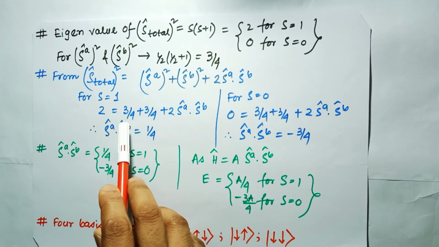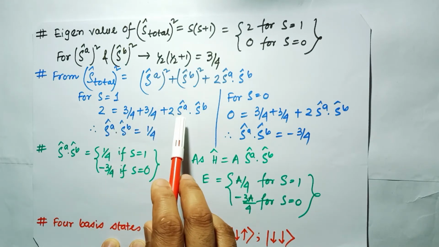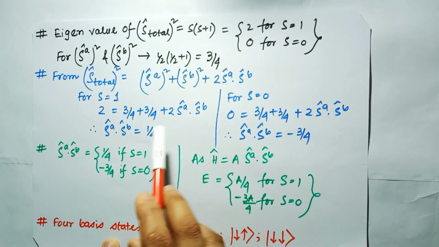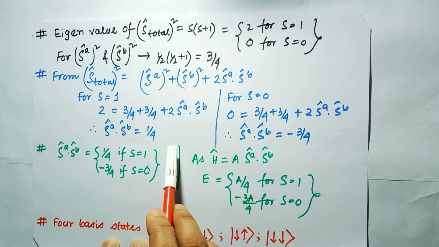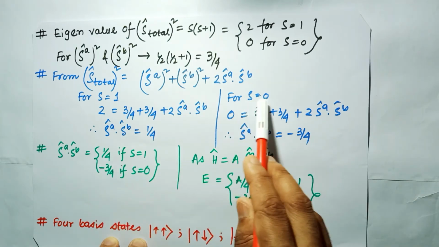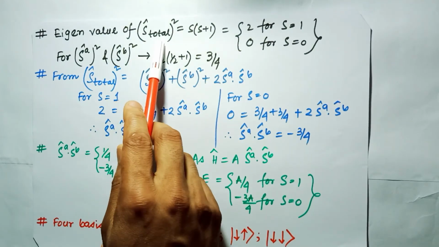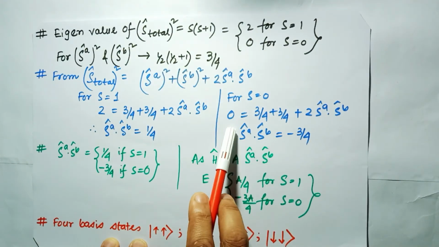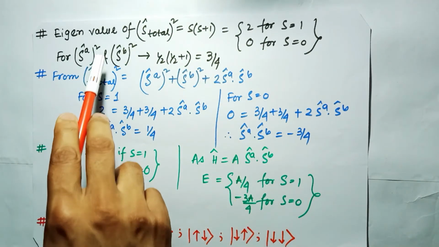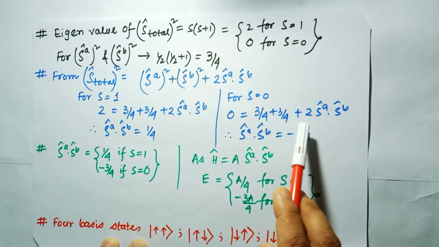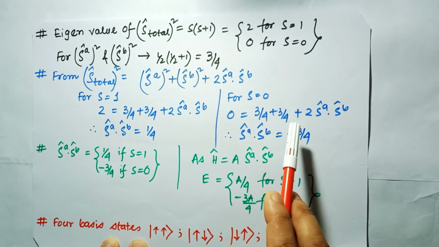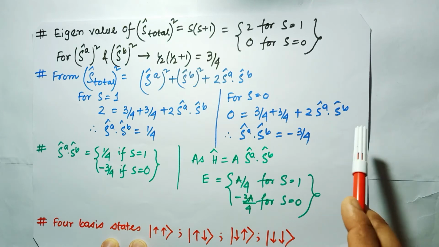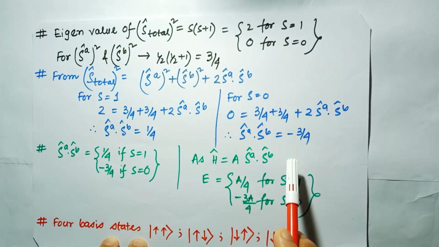2 is equal to 3 by 4 plus 3 by 4 plus 2 times SA dot SB. So from there we can get the value of SA dot SB equal to 1 by 4. Similarly for S is equal to 0, S total has a value of 0, so I can put 0 here. But SA square plus SB square is equal to 3 by 4 in this case also. So 3 by 4 plus 3 by 4 plus 2 SA dot SB. It means SA dot SB is equal to minus of 3 by 4.